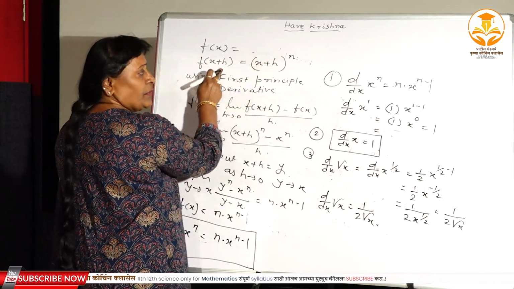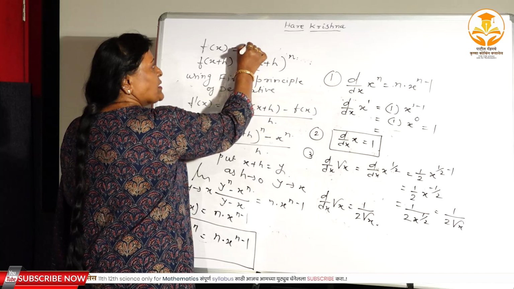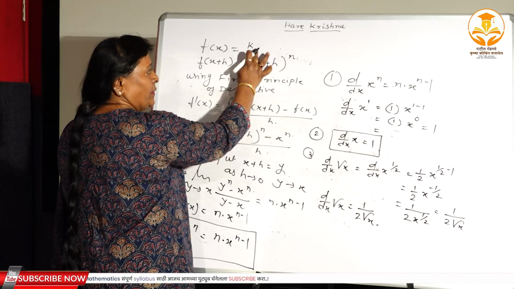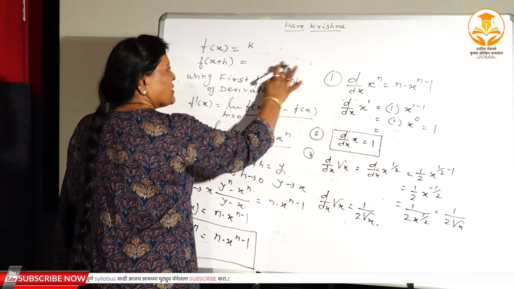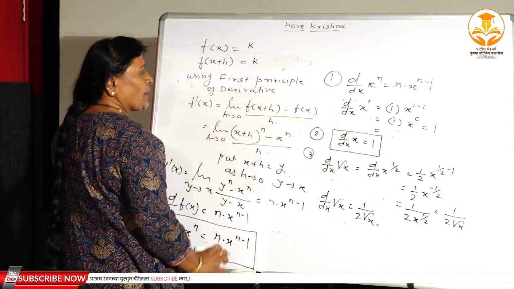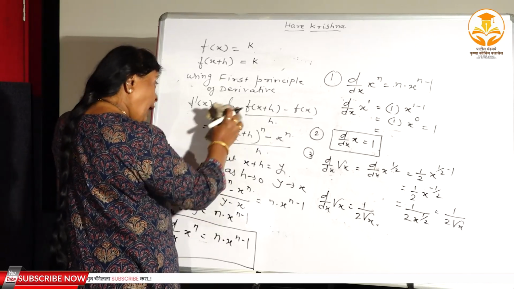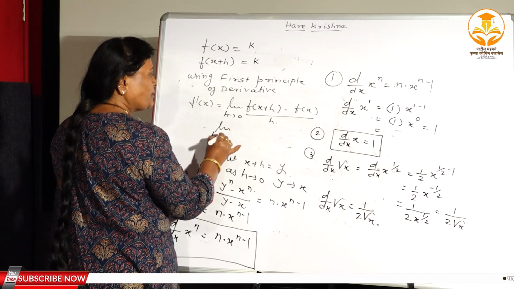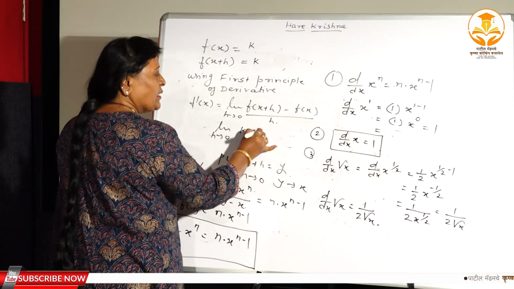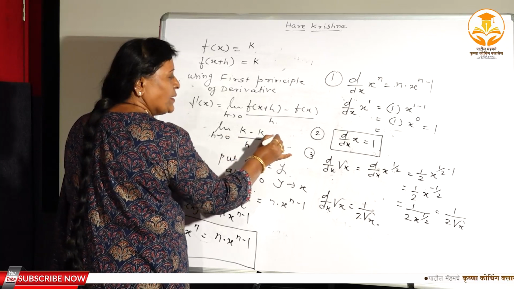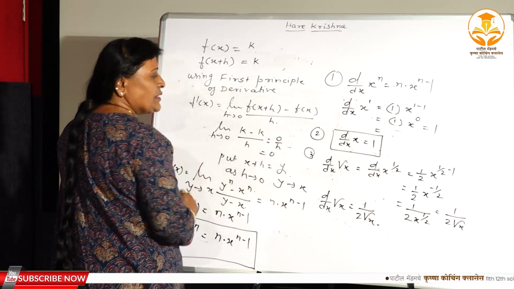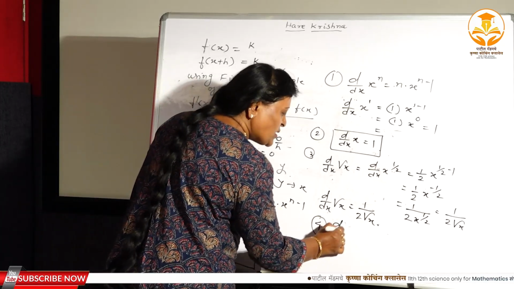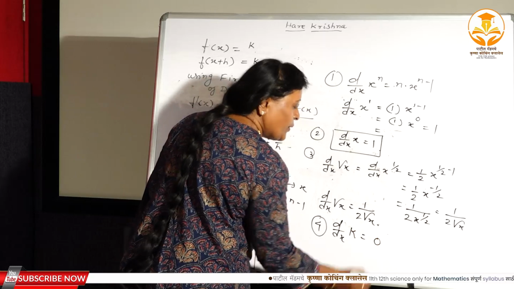Suppose you try to find the derivative of a constant function. By the first principle, f of x is equal to k. f of x plus h, there is no x here, so what will it be? It will be k. So f of x plus h is equal to k. If you apply the first principle, limit h tends to 0, k minus k divided by h, that is 0 divided by h, which is always equal to 0. Therefore, the fourth algebraic formula, the derivative of a constant function, is always equal to 0.